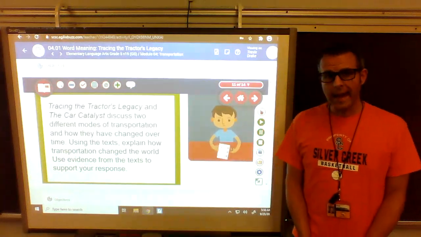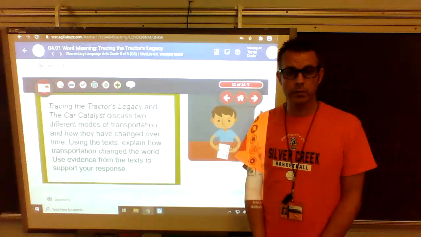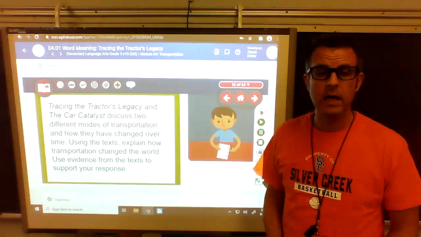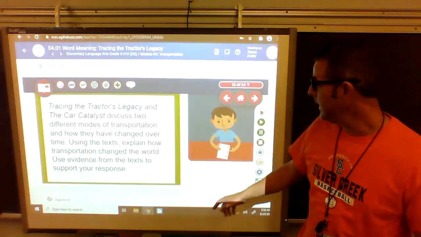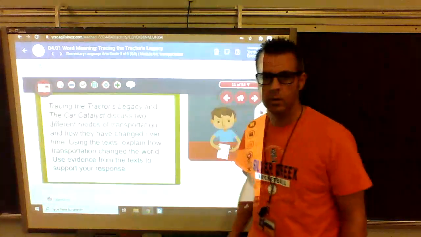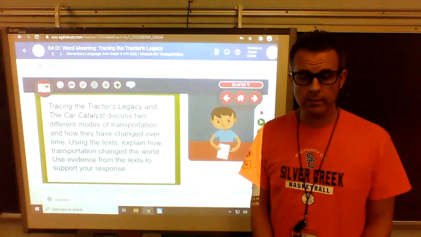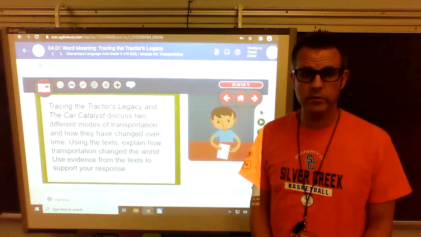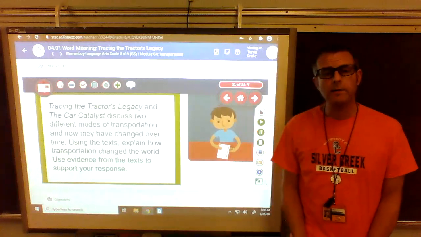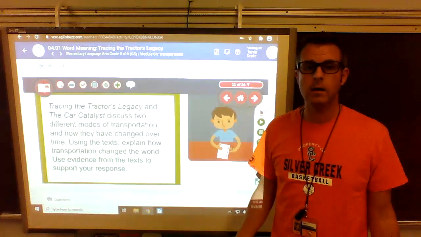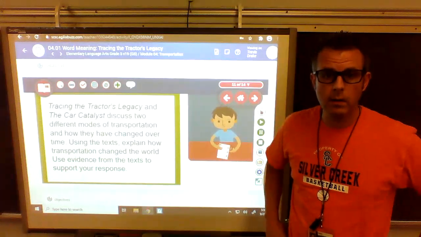And so what we have to do is read both of these sources, both of these articles. We have to get information, and our main point is to explain how transportation changed the world. That is what we're writing about. How did these two modes of transportation change the world? Okay, fine. So what do we have to do first? Well, we have to read the articles. Well, Mr. Drake, where are the articles?